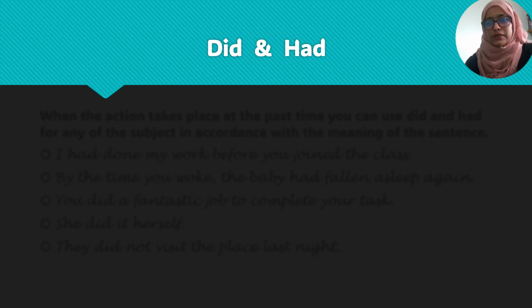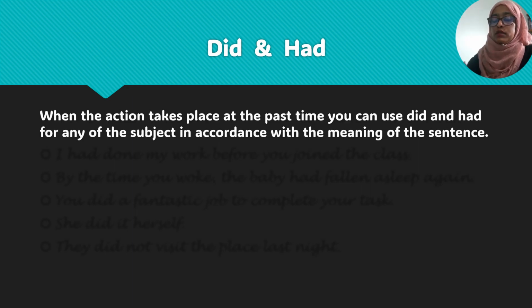Okay. Whatever I say till now, যত কিছু আমি বললাম এখন পর্যন্ত, those are basically for the present form of the sentences and few are past for was and were. But what about did and had? These two verbs, did and had, they don't care about any person. You can use them with any person. I did, he did, she did, you did, John and Andrew did. Okay, same for had. Did or had এই দুটো verb সব সাবজেক্টের সাথে ইউজ করা যাবে when you are talking about the past time. When the action takes place at the past time, you can use did and had for any of the subjects